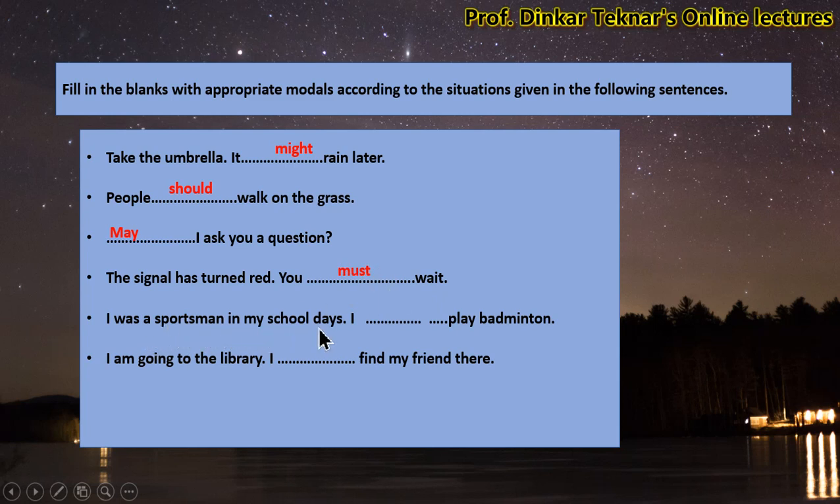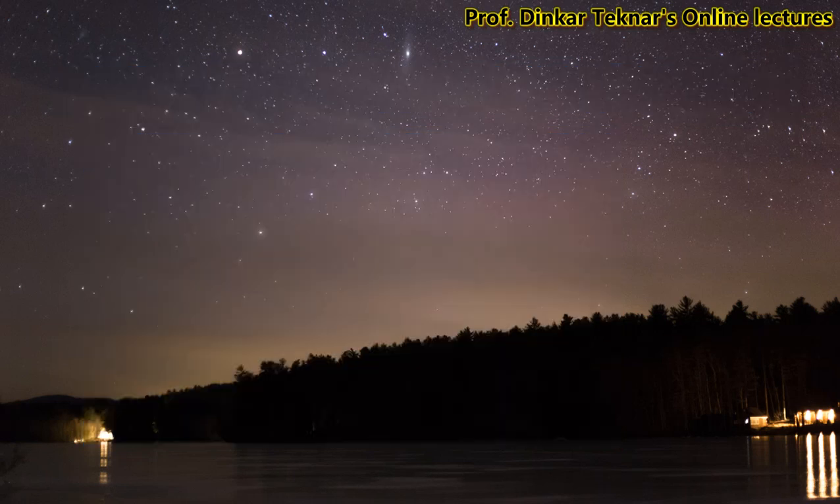I was a sportsman in my school days. I used to play badminton. Means it was my habit of playing badminton when I was studying in my school days. I was a sportsman. Now last sentence. I am going to the library. I will find my friend there. In this way, all these sentences are used for different purposes, different situations.